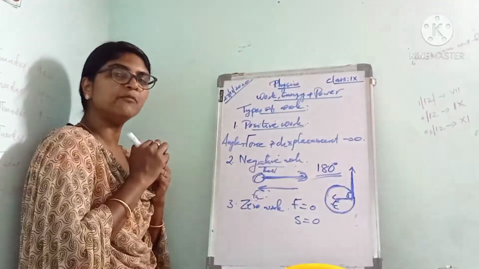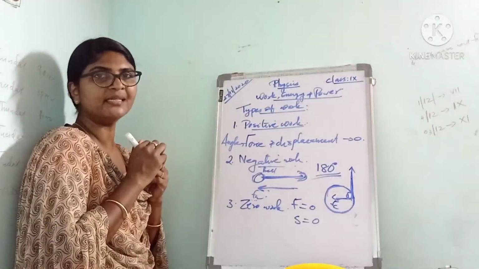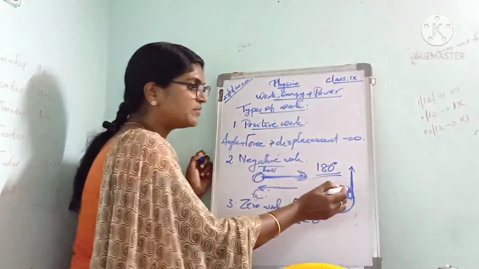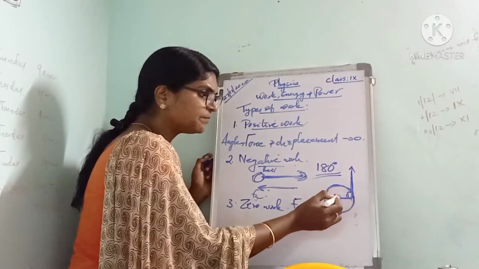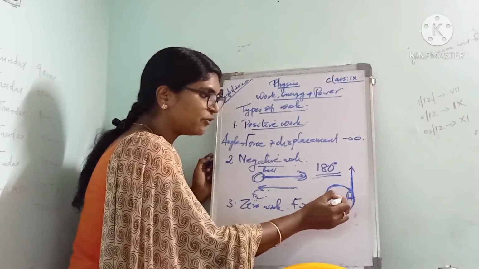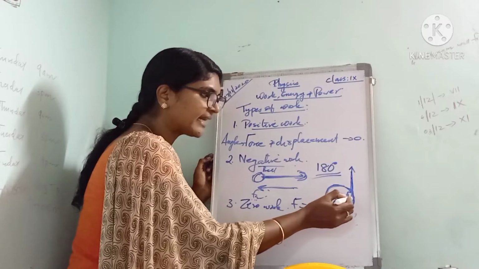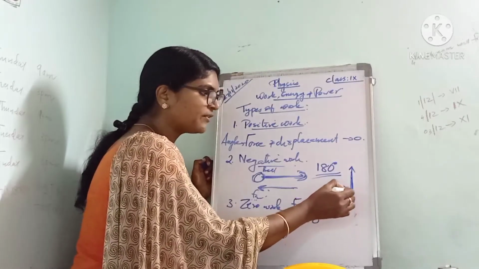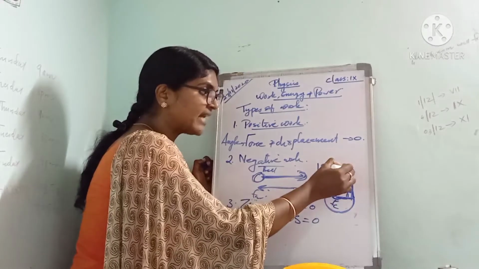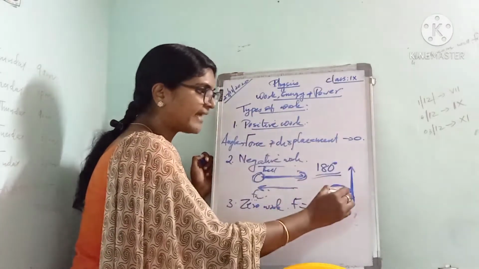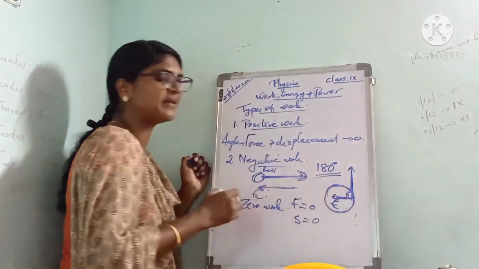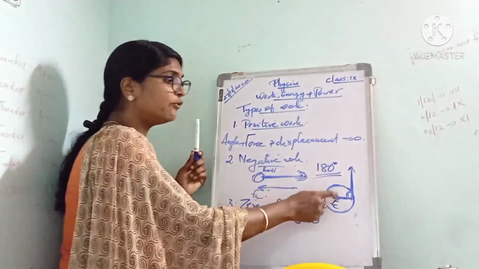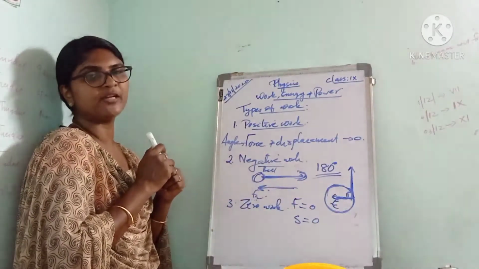So if an object moves along a circular path, the work done by the centripetal force is zero. The centripetal force is always towards the center along the radius, and the displacement of the object is along the tangent. So the angle between the force and displacement is 90 degrees. Also we can say the force and displacement are perpendicular to each other.